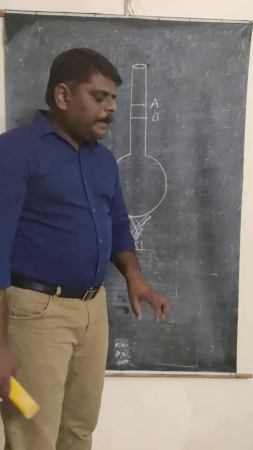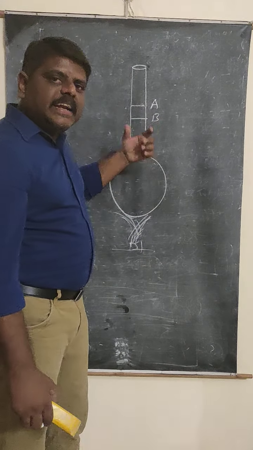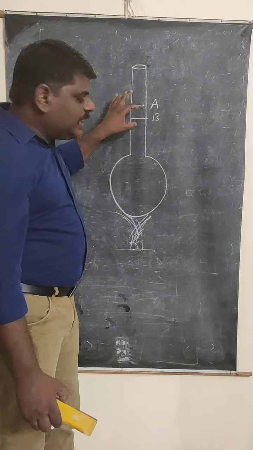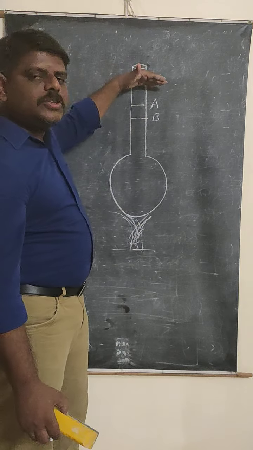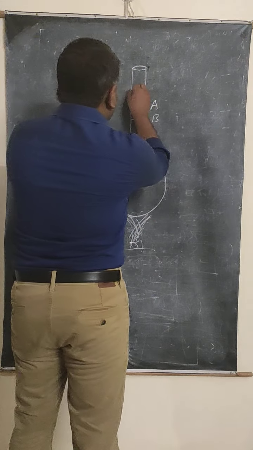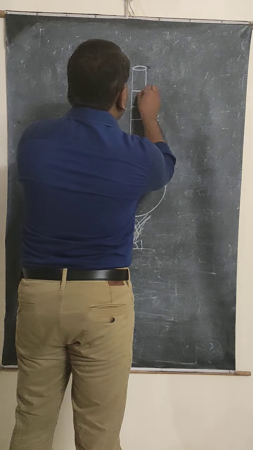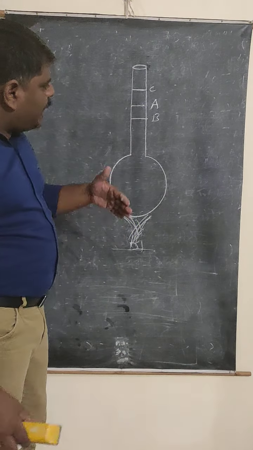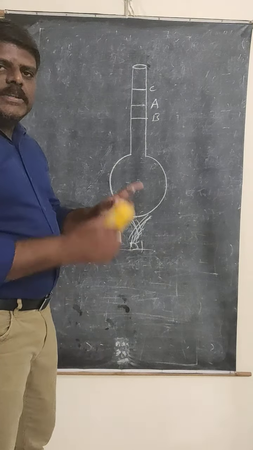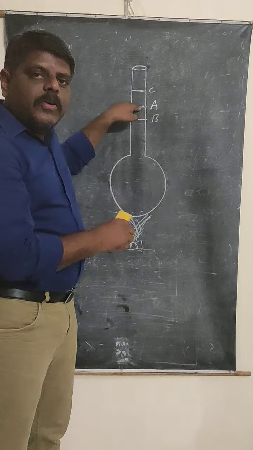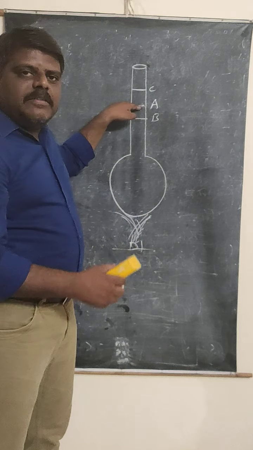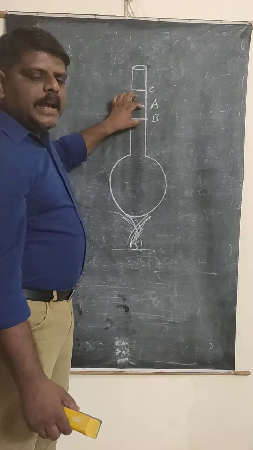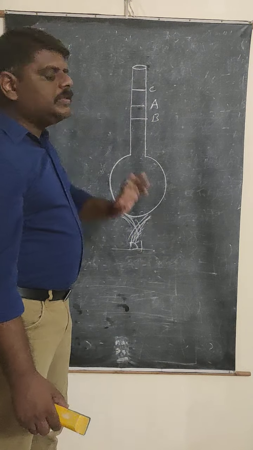Why is it more than A? Because the expansion of the liquid is greater than the solid. When the solid is expanding, it is only up to here. After that, the liquid expands and rises to a greater height, up to the point C. Now, is that clear? How many points are we locating here? Three points. First, the liquid level is A before heating. After heating, when the flask expands, it decreases to B, and after that it increases to C.